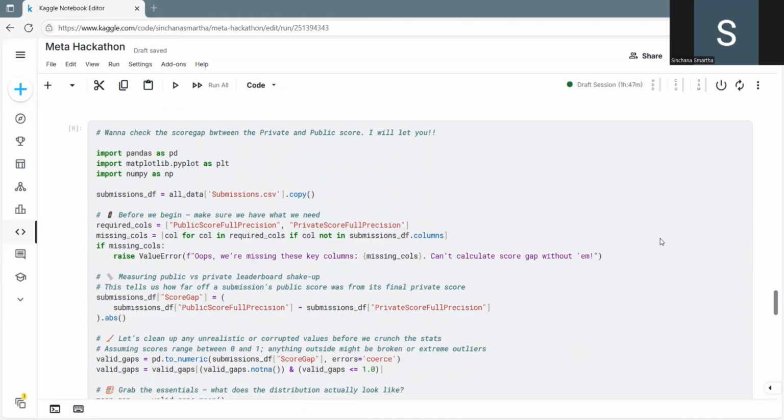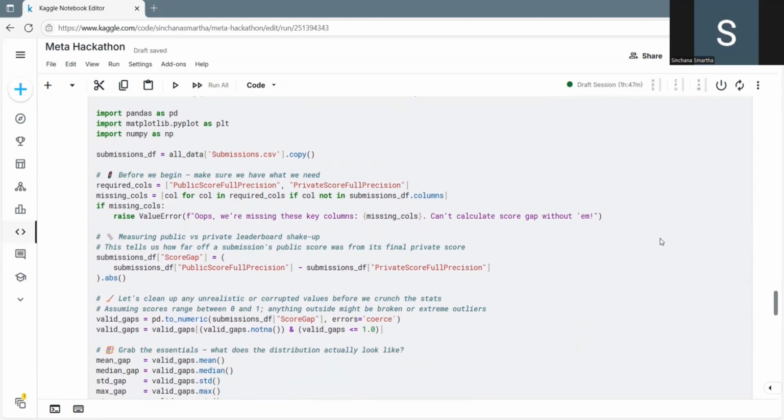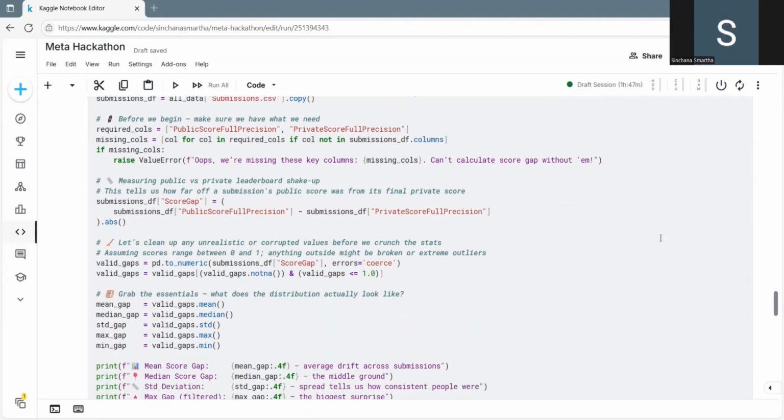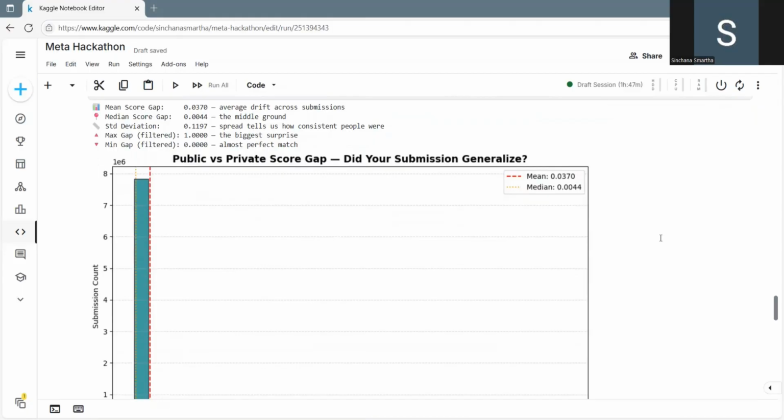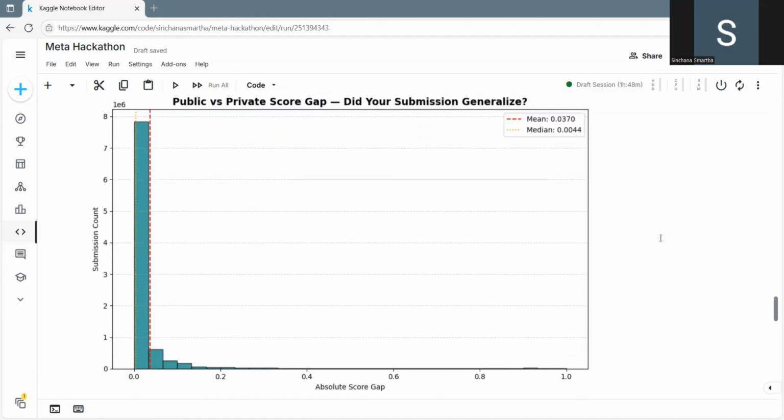And my next insight was that public-private score drift shows overfitting. From the Team CSV, I compared public score to private score for each team and calculated the drift. Most teams had minimal drift. The median is almost equal to 0.0, and the mean equals 0.0044. But a few showed huge public-private gaps, more than one. This proves leaderboard overfitting is real and private validation is crucial. A good public score doesn't always mean good generalization, I would say.